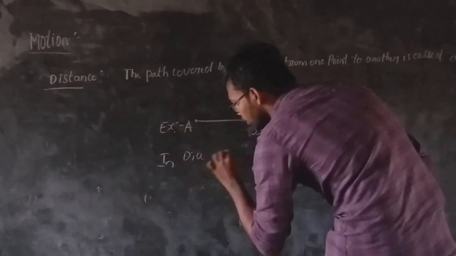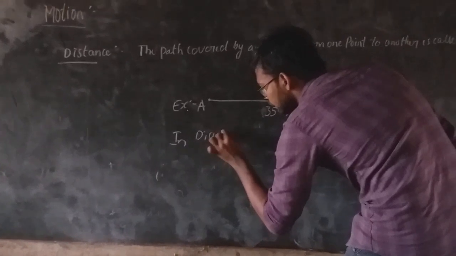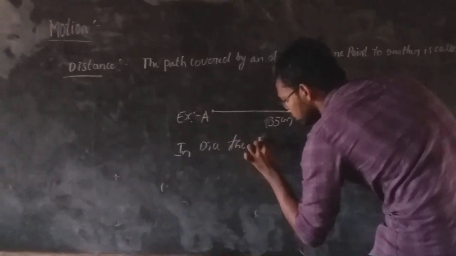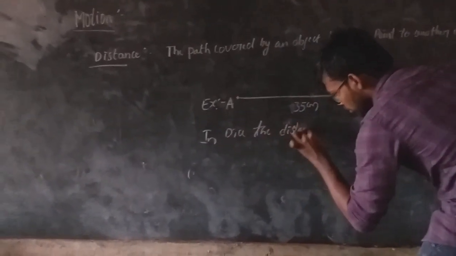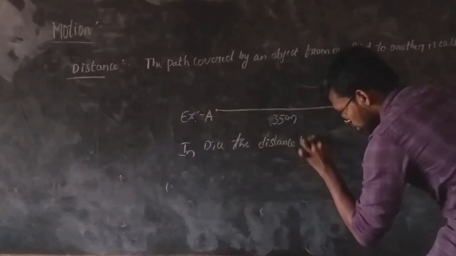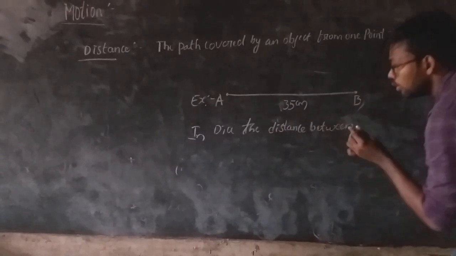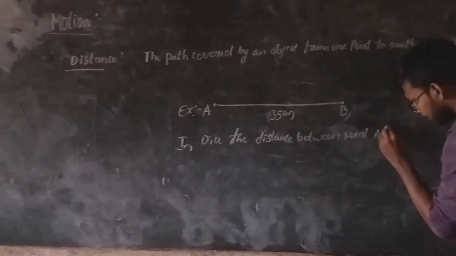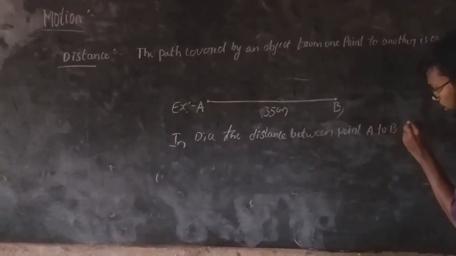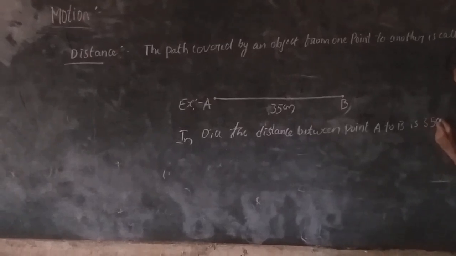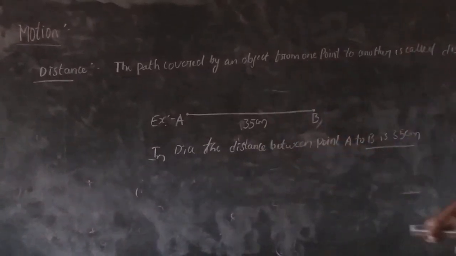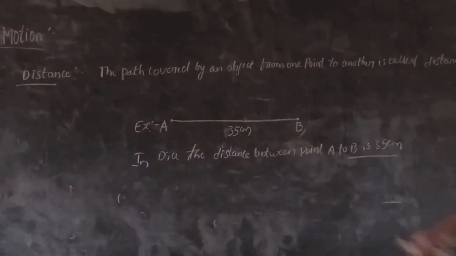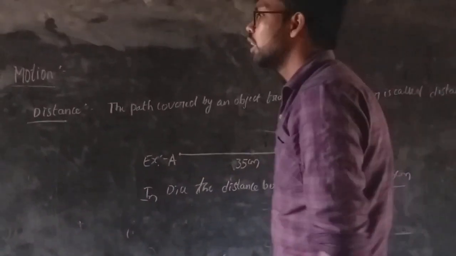In the diagram, the distance between point A to B is 35 centimeters. Okay. Now I think you understand the definition of distance.